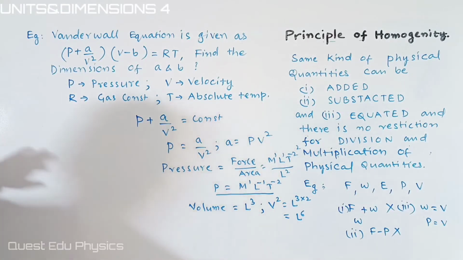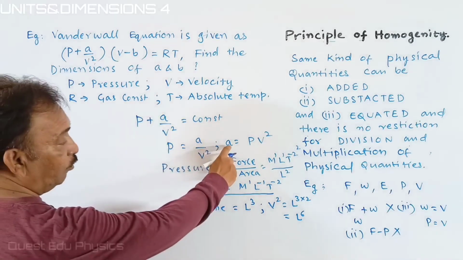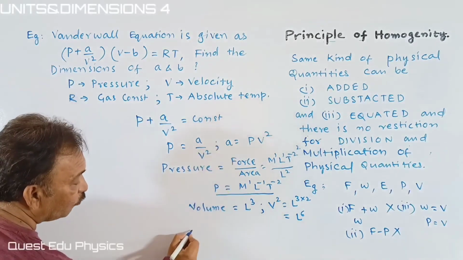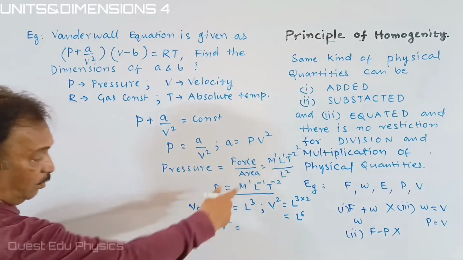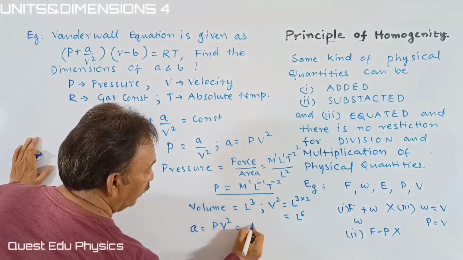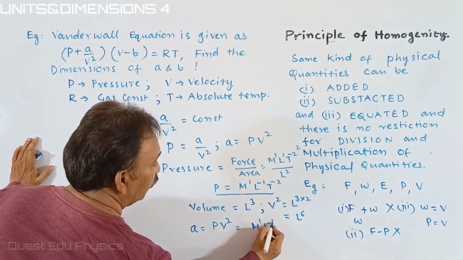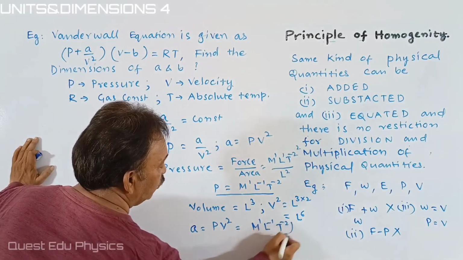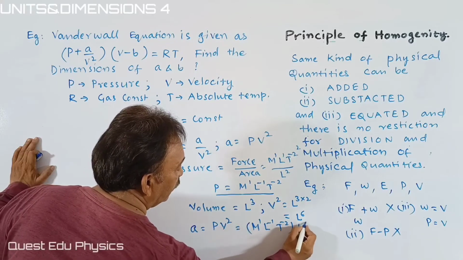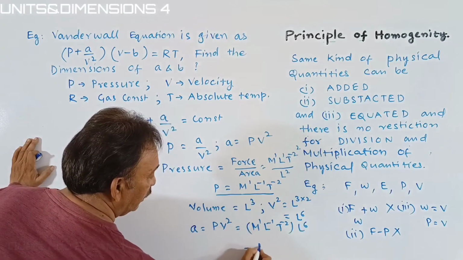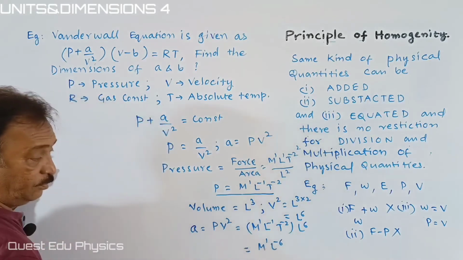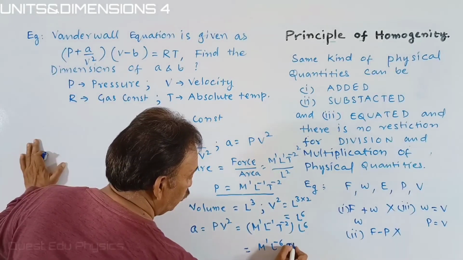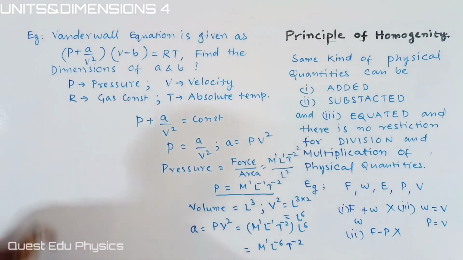Now we write the dimensions of a, which is equal to P V squared. Pressure is M1 L inverse T inverse 2 multiplied with L to the power of 6, that is M1 L to the power of 5 T to the power of minus 2.